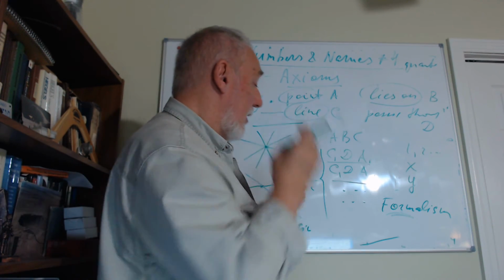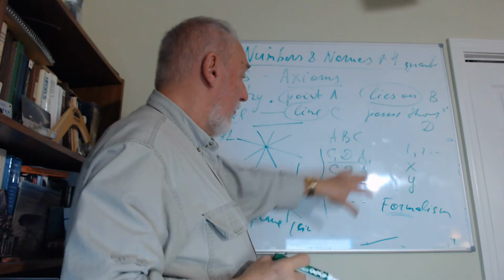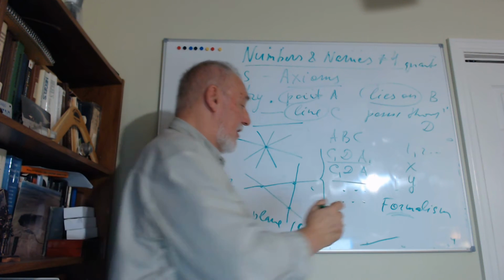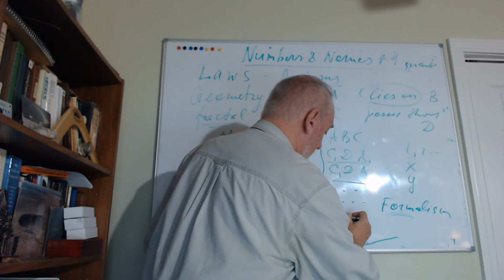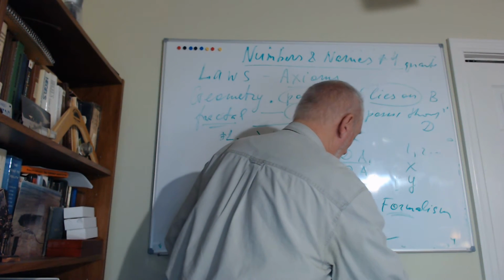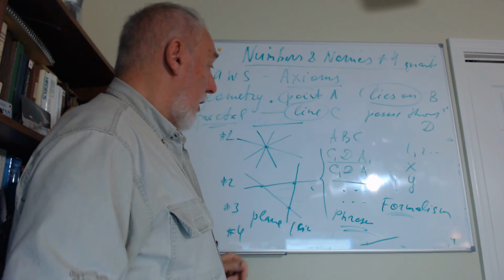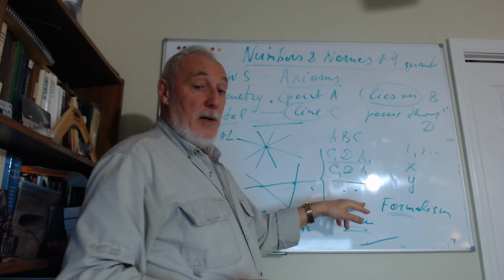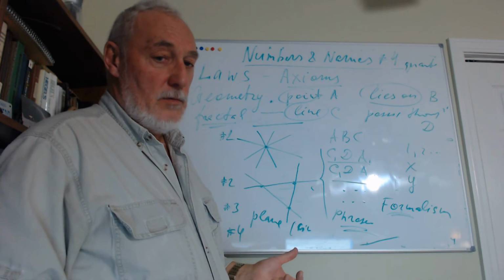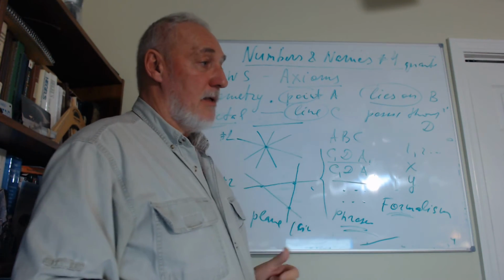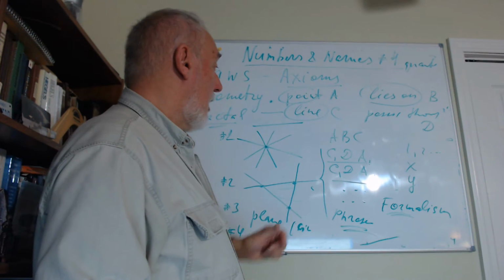So again, we have some formal things, some number of phrases. We can tell that they are phrases of a certain language, which we call axioms. But what these phrases are about, what the meaning of this is, we don't know. We know only these phrases by themselves.